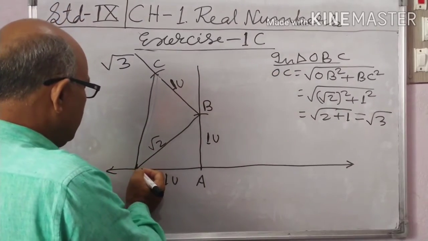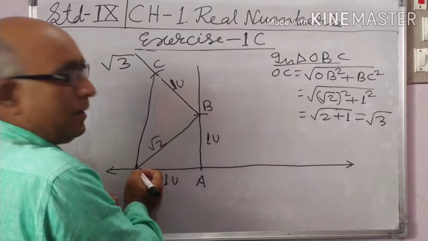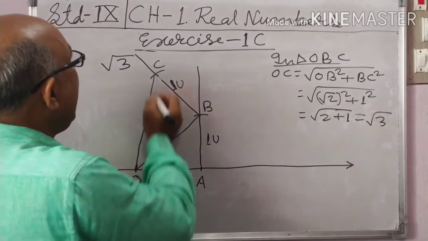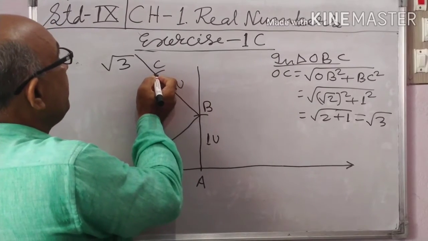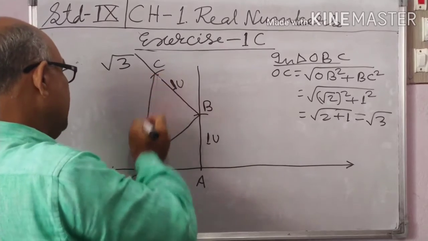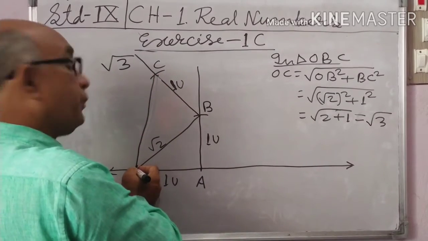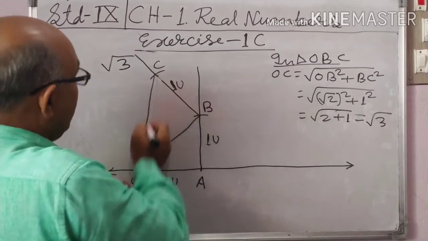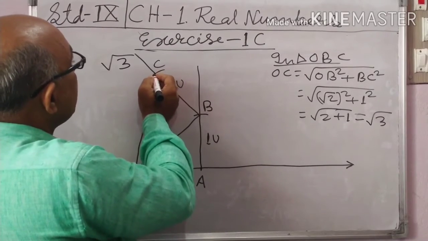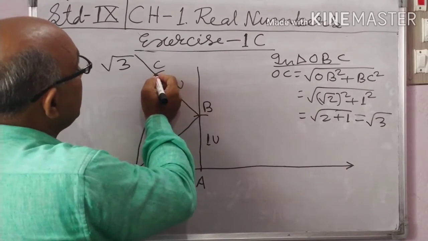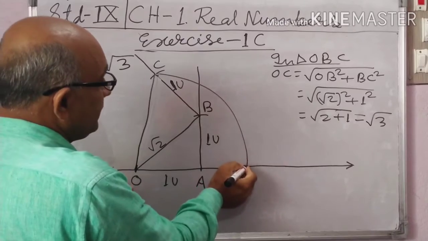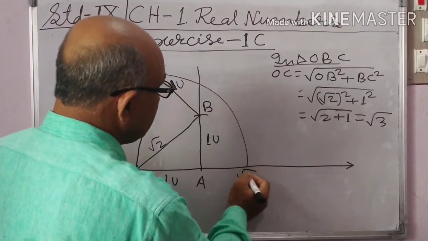So keep the middle point of the pair of compasses at point O and the pencil point at point C, and with center O draw an arc of radius OC. This time this point is root 3.